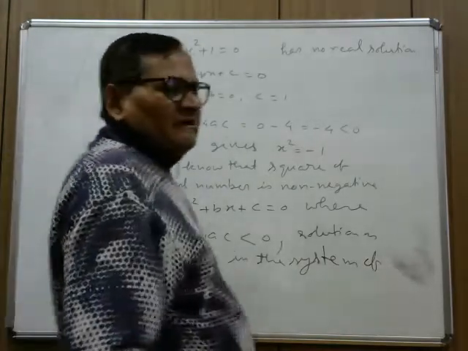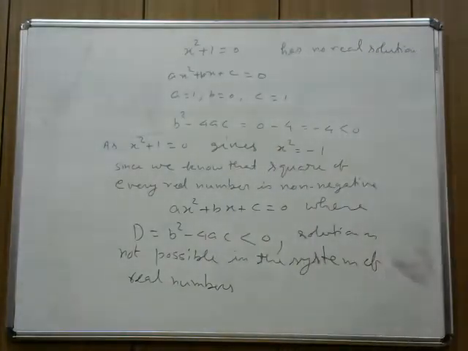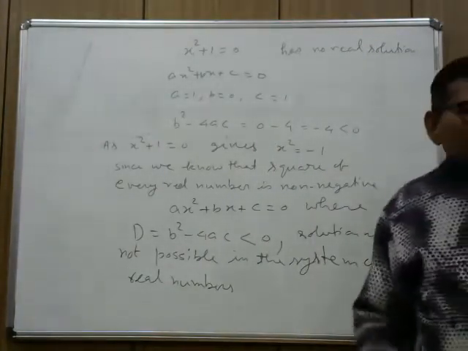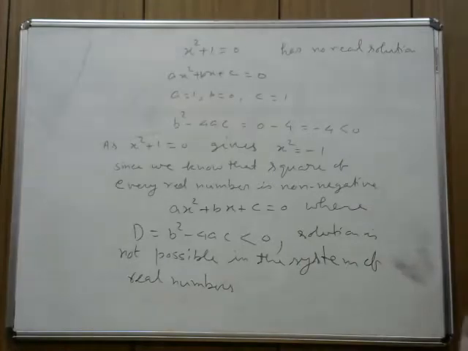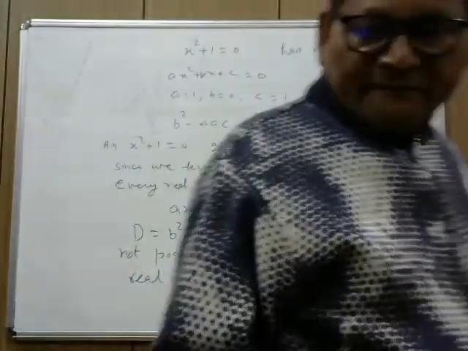So we need to extend this system of real numbers to a larger system in which the solution of this kind of equations may exist, and that is the idea of complex number.